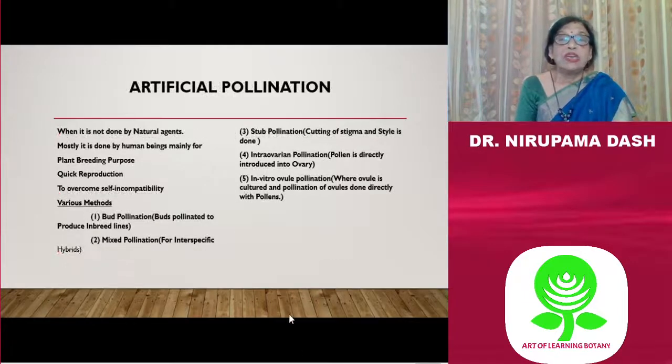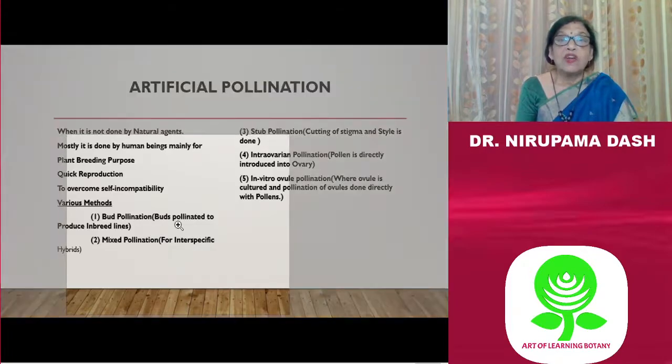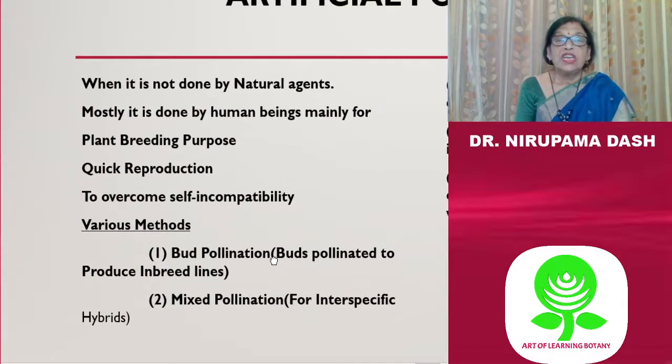Then coming to artificial pollination, this is generally done by man and is called induced pollination. The aim and objective is to produce a particular trait in the offspring, to produce more crops, to overcome self incompatibility, and it is also very much used in plant breeding programs.